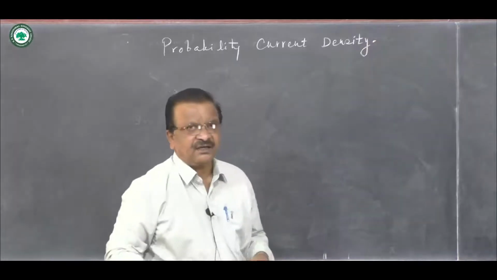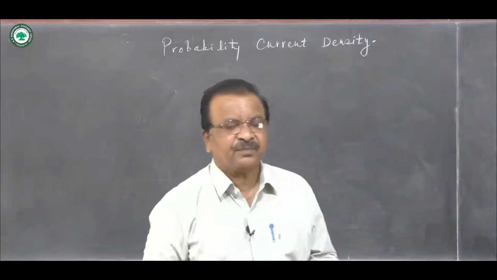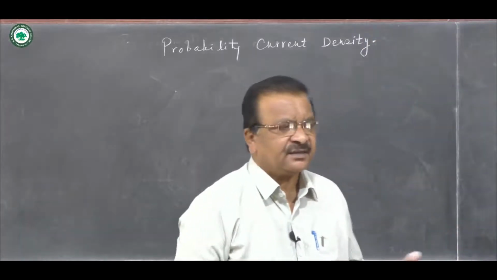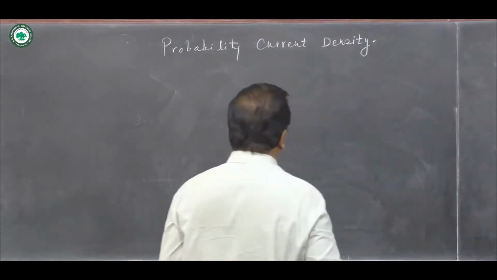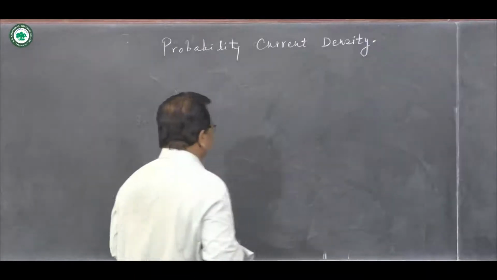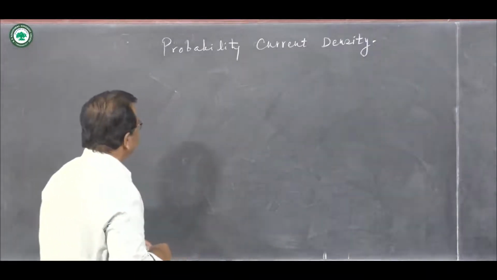So in this article I am going to obtain equation of continuity, and we are going to interpret the probability current density and probability density as well.